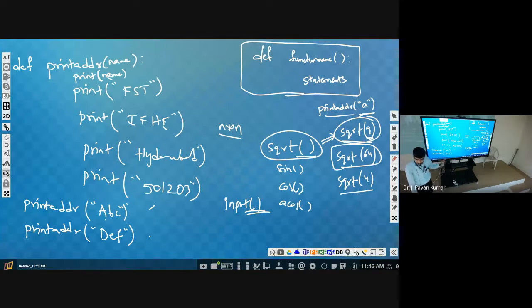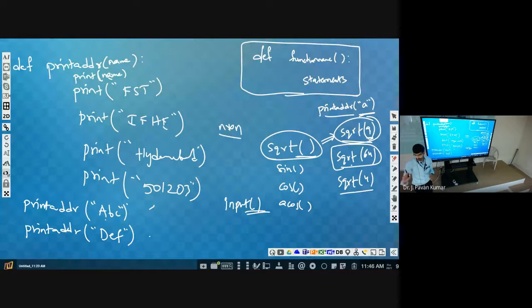Or specifically, this is a parameter, this is an argument. Parameter, argument, this is clear. Formal parameter, actual parameter, or sometimes formal argument, actual argument. The terminology is different, but you know the functionality, so by that you can understand what it is.